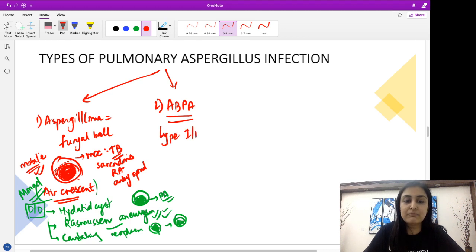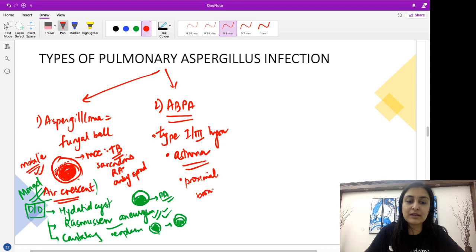Remember, this is a type 1 and type 3 hypersensitivity reaction against the aspergillus. It typically tends to affect young individuals who have asthma, and there will be proximal bronchiectasis, which will be filled with high attenuating mucus.